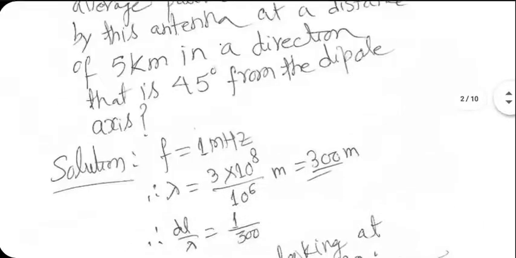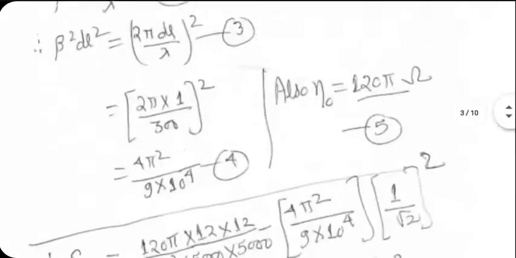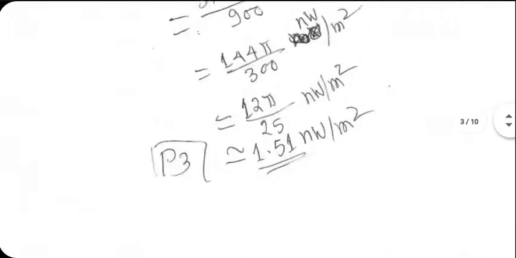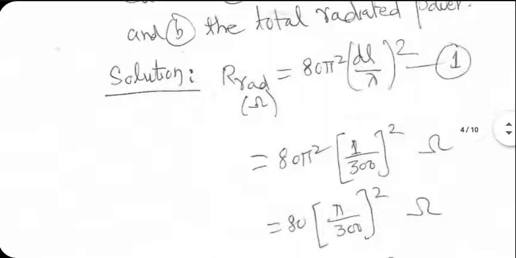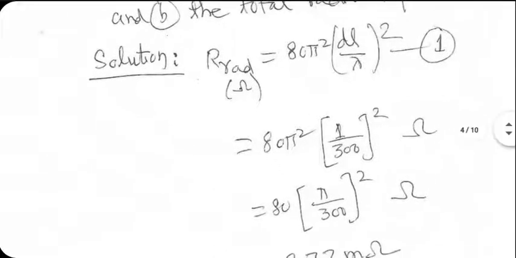Wait, 1 minute. Yeah, 300 meter. So RRAD has to be very small. I can see that. That is the biggest disadvantage of Hertzian dipole. It is hardly used in real life anyway. But Hertzian dipole analysis serves as the building block for other real life dipole antennas.